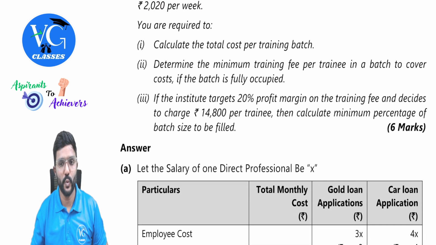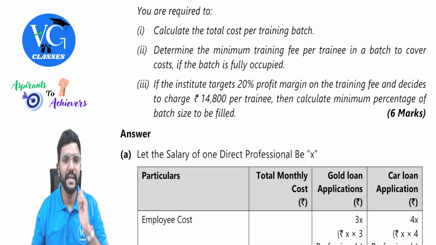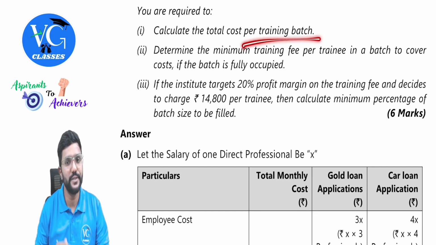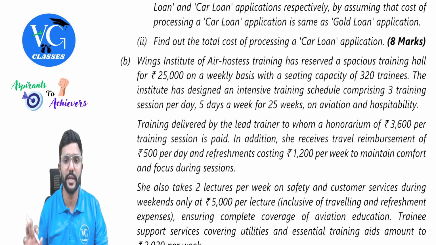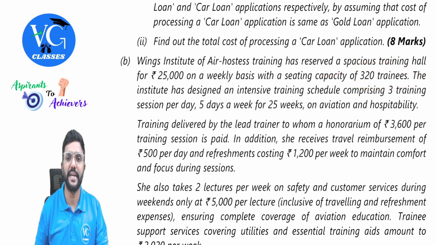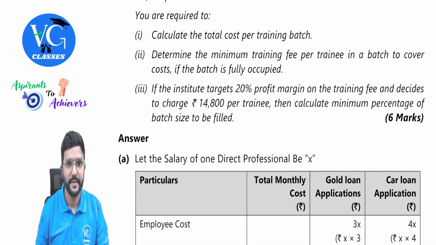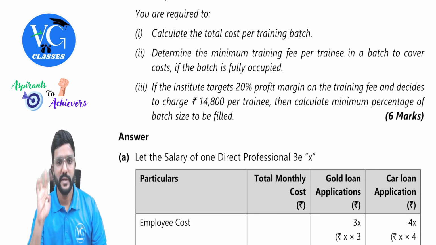You are required to answer a 6 marks question. Calculate the total cost per training batch. Per training batch means there is only one batch, guys. They didn't mention anything about multiple batches. But in one batch, how many trainees are there? 320. So there will be only one batch.